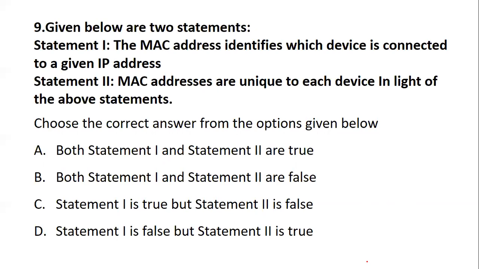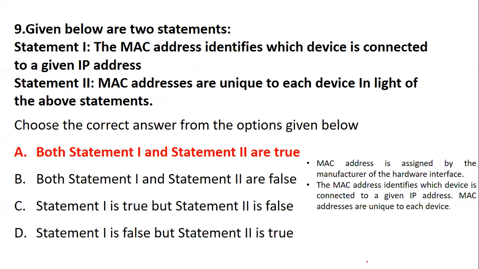So we'll read again. The MAC address identifies which device is connected to a given IP address, and MAC addresses are unique to each device. So which of them are right, which are wrong? Coming to the statements, a MAC address identifies which device is connected to a given IP address. Yes.